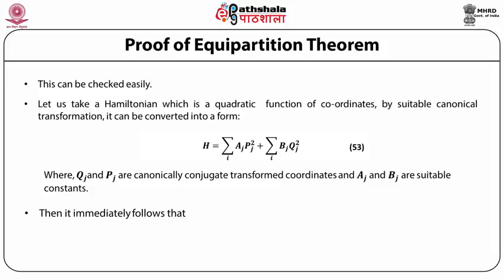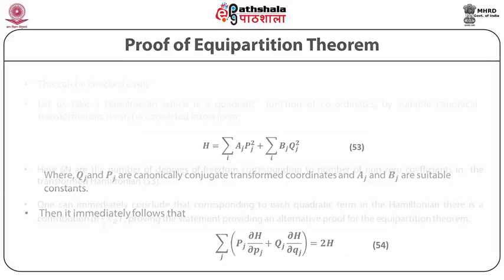Then it immediately follows that the summation over j pj delta H upon delta pj plus qj multiplied by the partial derivative of H with respect to qj is equal to 2H.